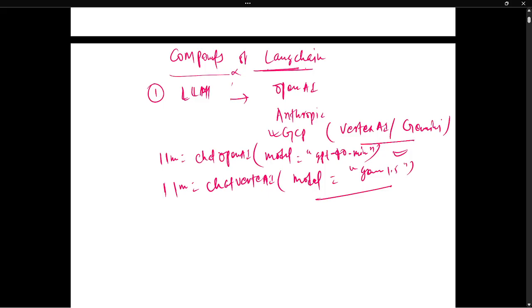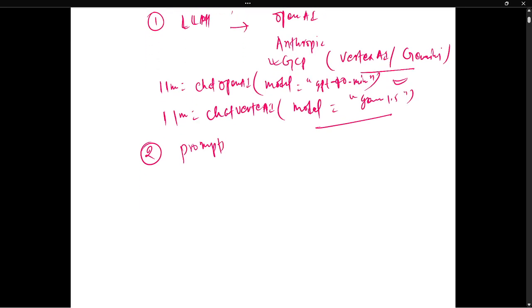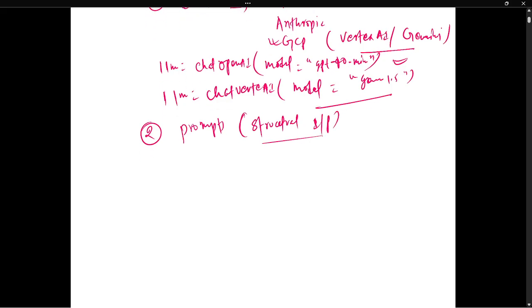Then the second component is prompts. We already know what prompts are. Instead of writing messy things, it has structure. Whatever LangChain provides is called a structured prompt, a structured input. So instead of writing a messy string, LangChain provides prompt templates.